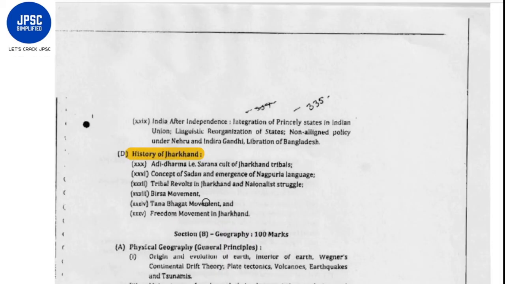From these four sections, one question each will be asked, and out of those four questions you have to answer any two questions, each of 40 marks. So 40 into 2 is 80 marks, and 10 objective questions of 2 marks each is equal to 20 marks. So 80 plus 20 is 100 marks. So that will be the geography section.